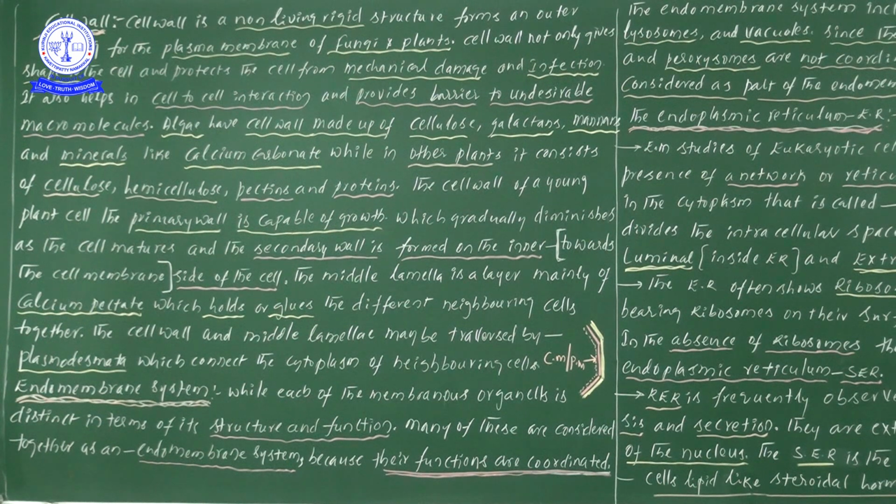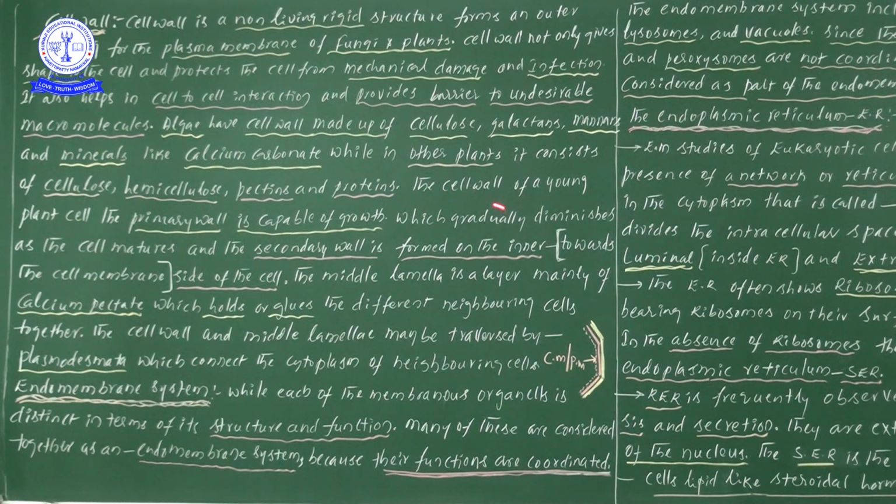So here, in the cell wall of young plants, the primary cell wall is capable of growth, which gradually diminishes as the cell matures, and the secondary cell wall is formed on the inner side of the cell. Diminishes means that capability gradually reduces as the cell matures.